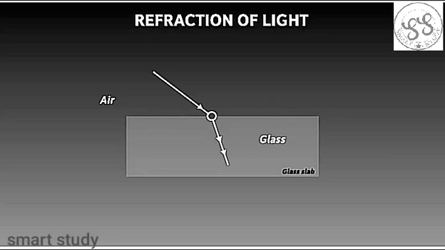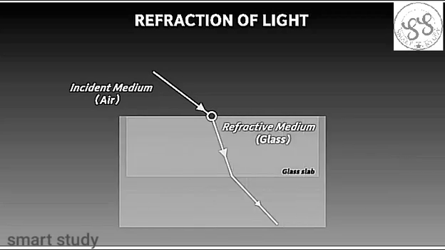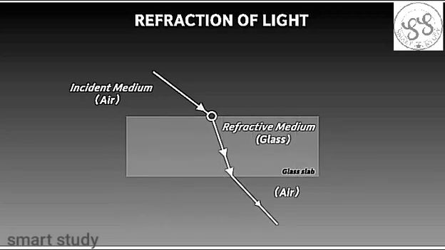We see that at this point, the light bends. It's not going straight. What are these two mediums called? The medium from where the light is incident is called the incident medium, and the medium where refraction occurs is called a refractive medium. Similarly here as well, the light is traveling from one medium to another medium. It's from glass to air. And here also, it is incident at an angle. Since we know that air is a transparent medium, light bends at this boundary and travels through air. So light refracted at these 2 points.